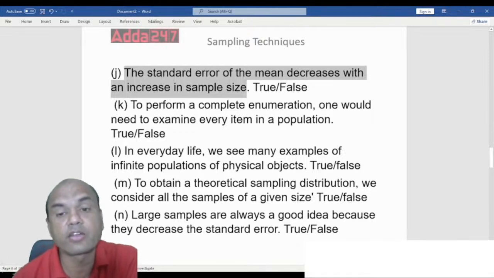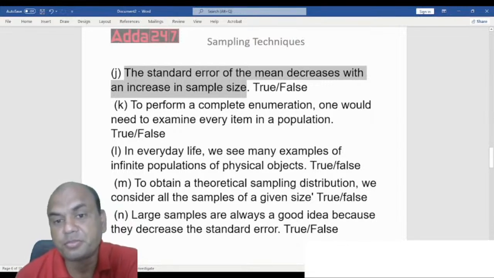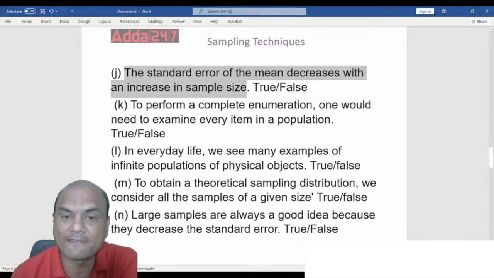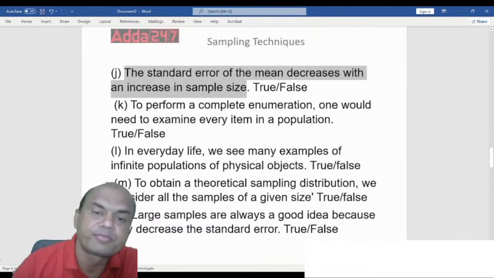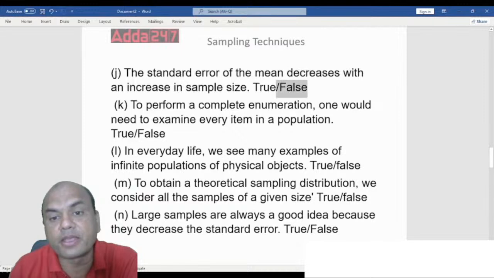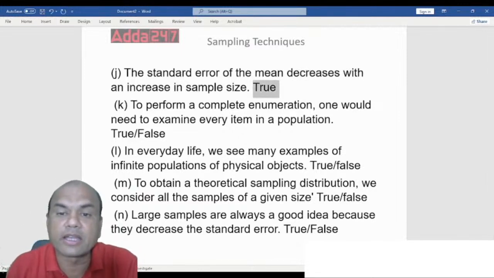The standard error of the mean decreases with an increase in the sample size. True or false? Let me see. Yes, it is true. That is the basic rule of sampling, right? That is the basic rule of sampling. So the standard error will decrease.